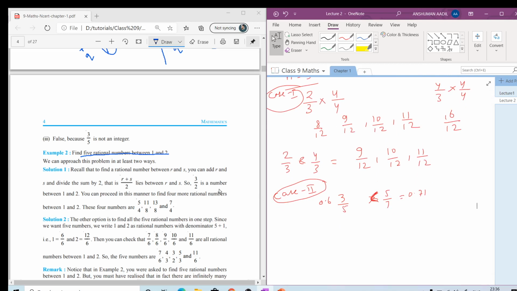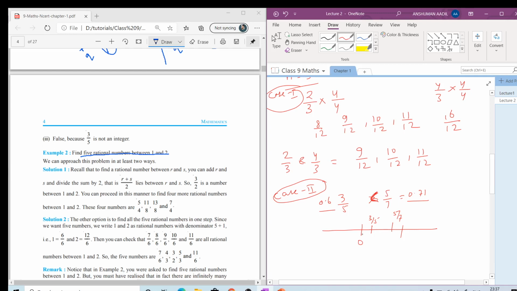So 5 by 7 is the greater one and 3 by 5 is the smaller one. We can just take a number line right here. We can mark 0 and we can see that 3 by 5 and 5 by 7 both are less than 1. So 3 by 5 will be lying here and 5 by 7 will be lying here.